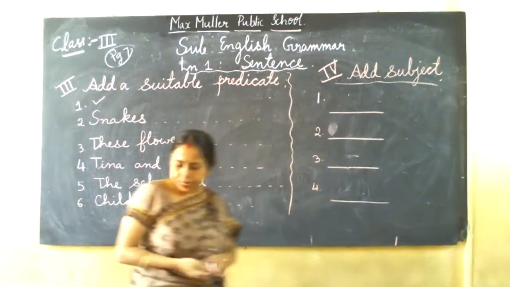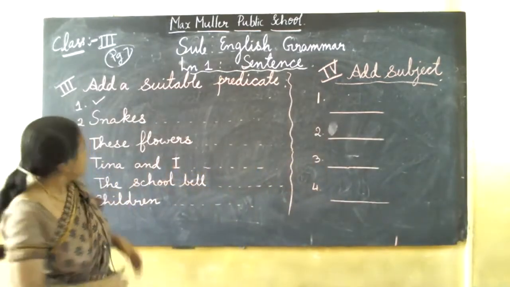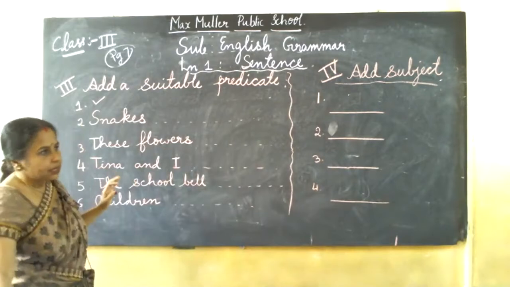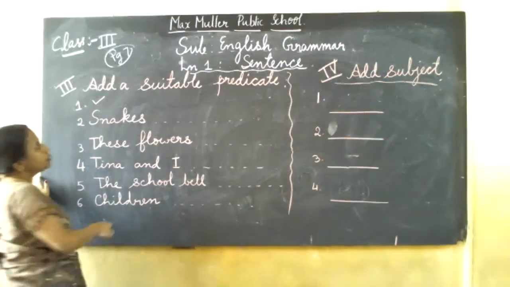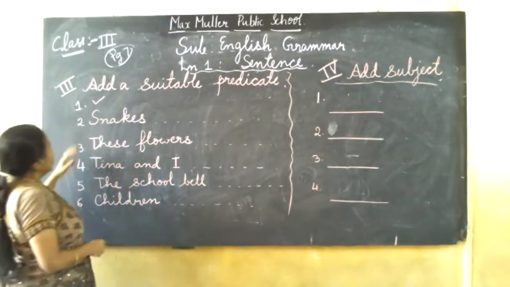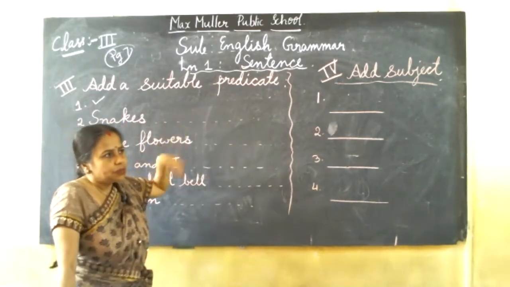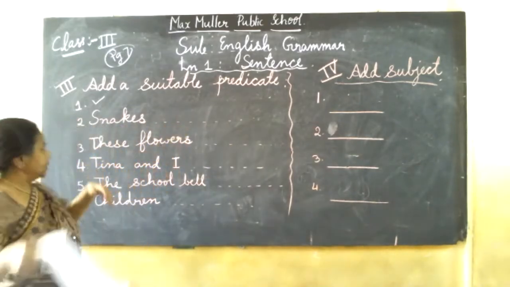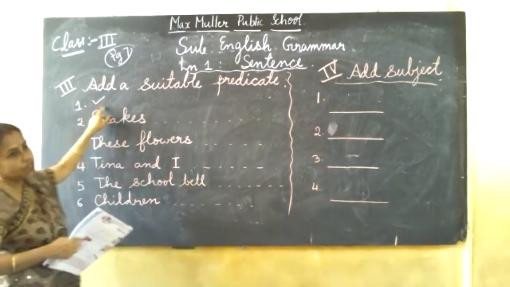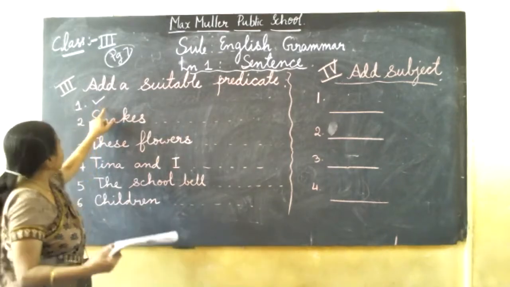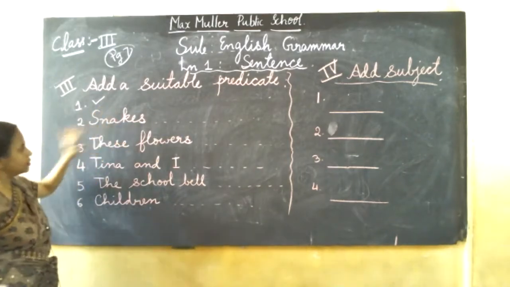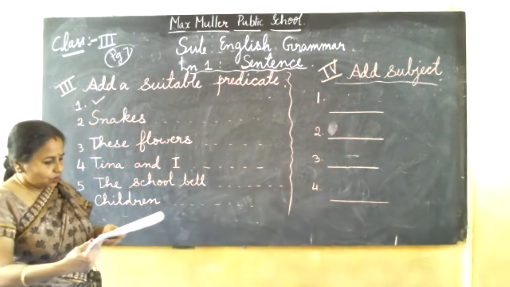Now see here, next point, next main, children. This is the third main. What they are asking: add a suitable predicate. So already they have given the subject, you have to write one suitable predicate. First one is already done for you, so I am not writing. Second one, snakes. They have given the subject, snakes. So what can we write?